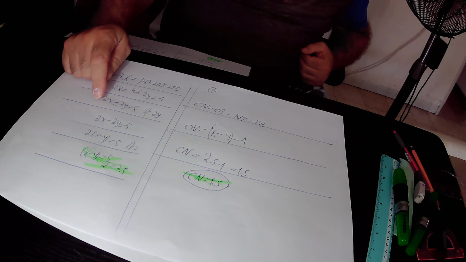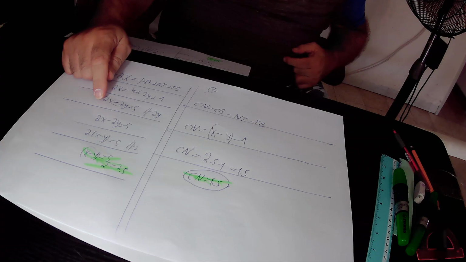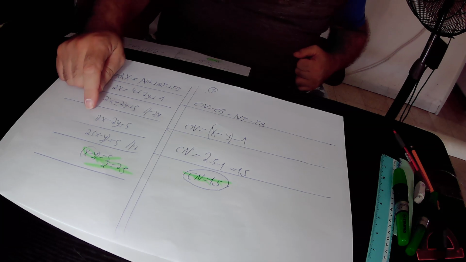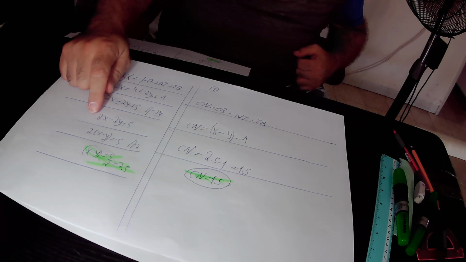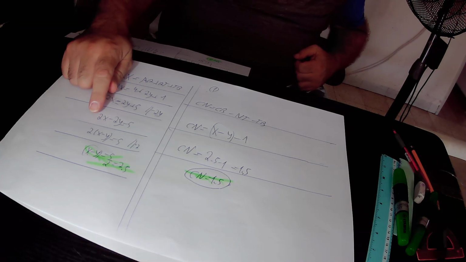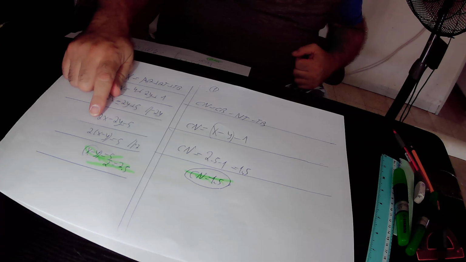Here we subtract 2y from this equation, and find that 2x minus 2y equals 5. Here we took 2 out as a common factor from those expressions, so inside the brackets we have x minus y. So in total we found that 2 times (x minus y) equals 5. Here we divided this equation by 2, and found that x minus y equals 5 over 2, which is 2.5.